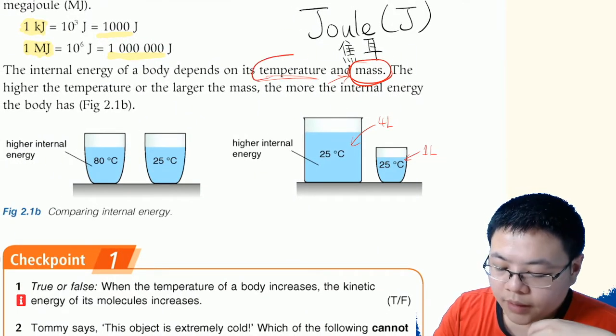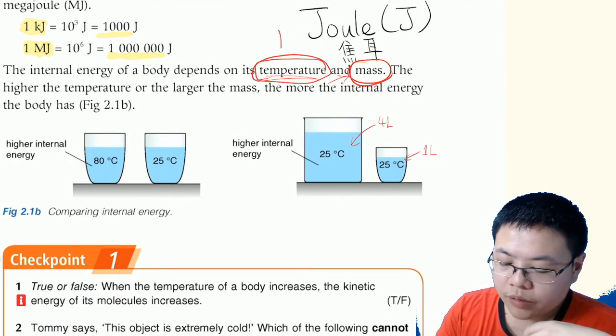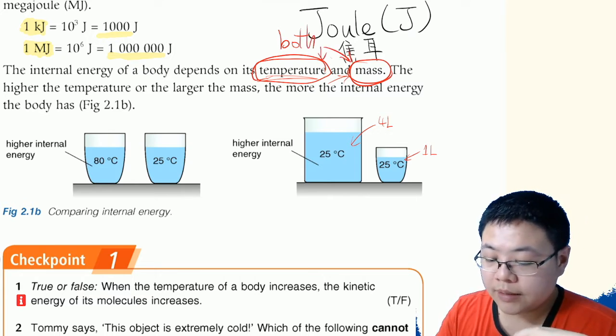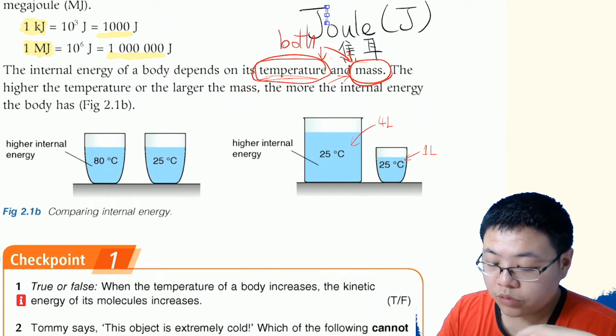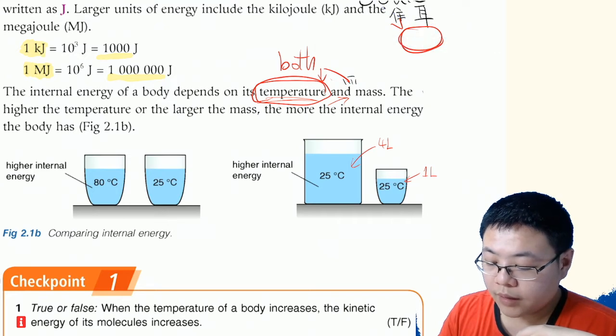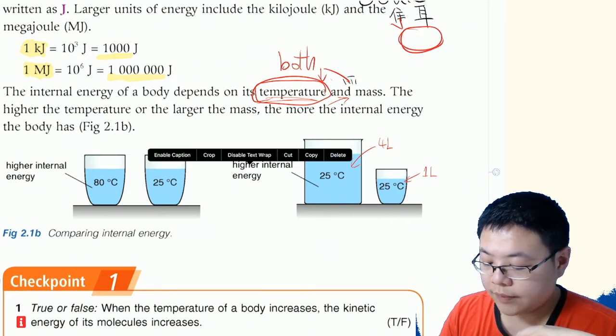Because the internal energy depends on both the temperature and the mass. Let me take away the joule. Okay, the internal energy depends on both the temperature and the mass.